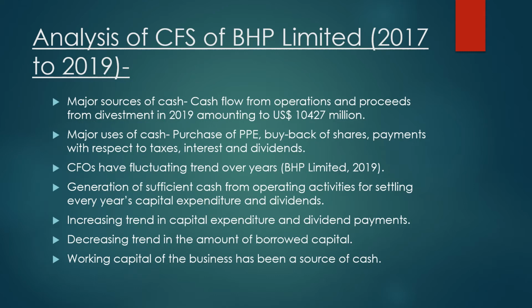CFO has fluctuating trends over the years. The company generates sufficient cash from operating activities for settling every year's capital expenditure and dividends. There is an increasing trend in capital expenditure and dividend payments, and a decreasing trend in the amount of borrowed capital. Working capital of the business has been a source of cash.